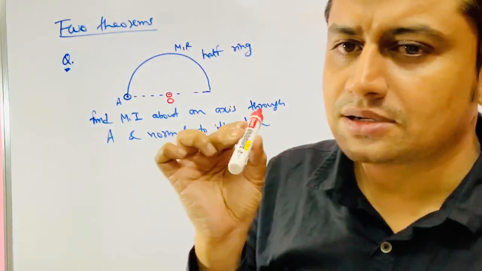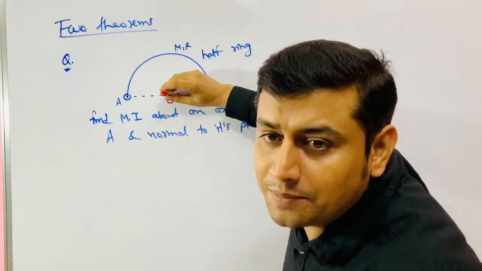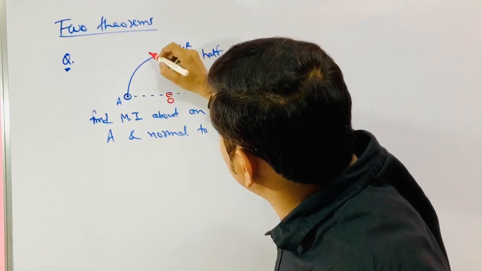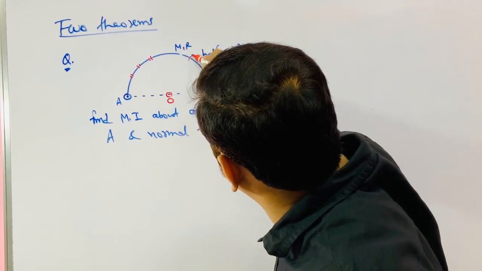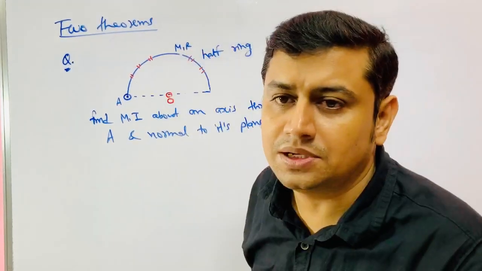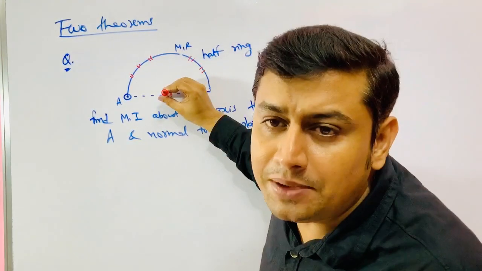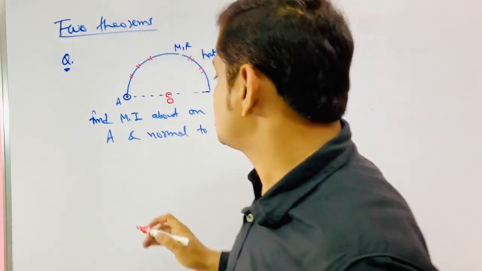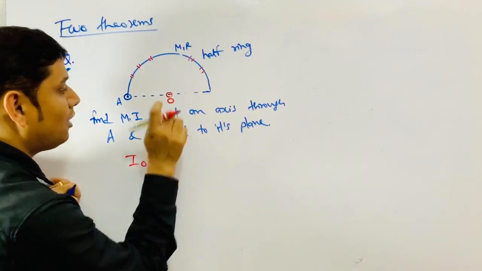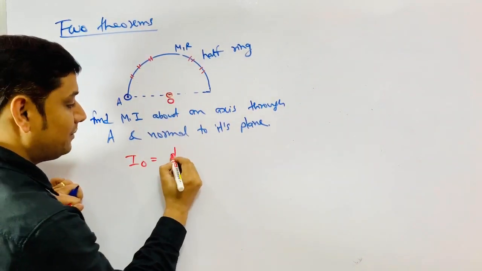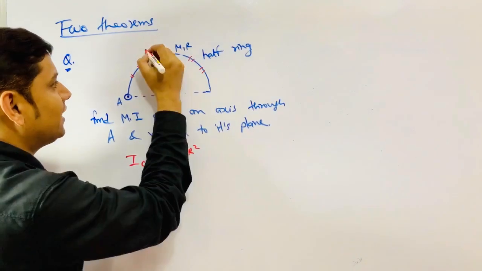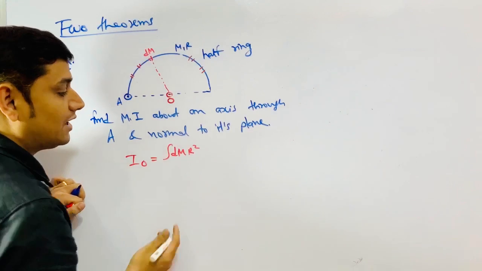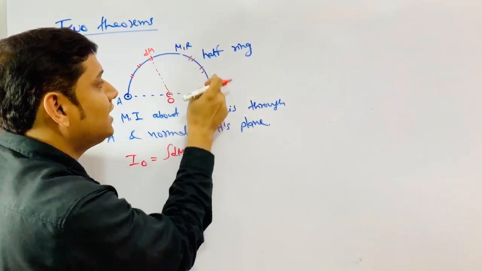Because you can get moment of inertia at this point, as all the particles, all the masses dm, are equidistant from here. So if I take a mass dm here at distance r, I about axis O becomes the integration of dm into r square. Here r square is constant over the entire dm.